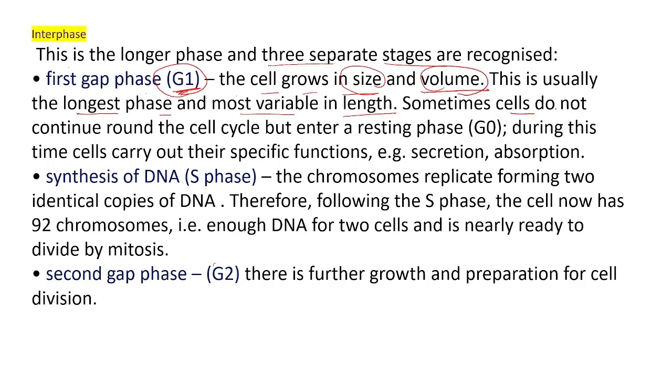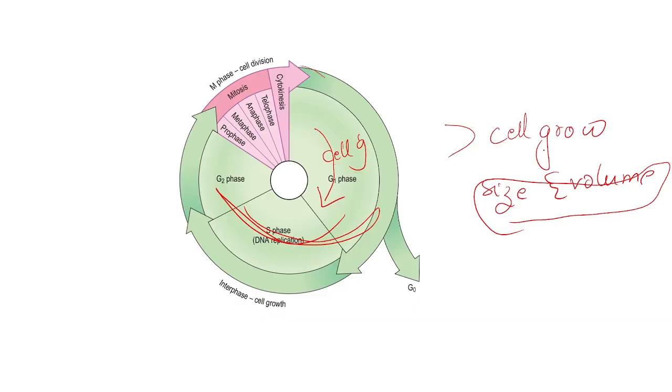Sometimes cells do not continue round the cell cycle but enter a resting state. That is known as G0. During this time, cells carry out their specific functions like secretion and absorption. That is an important point. You should know it.